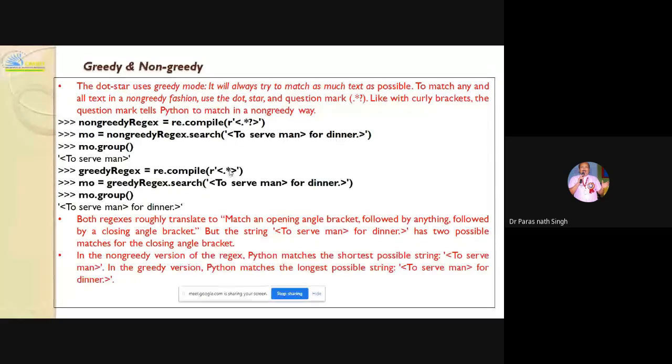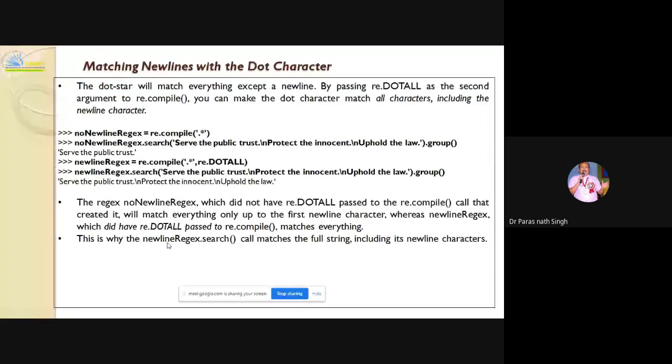So here you have given any of the preceding characters coming here, and a question mark there. Both regexes roughly translate to match an opening angle bracket, followed by anything, followed by a closing angle bracket. But the string "to serve man for dinner" has two possible matches for the closing angle bracket. And matching new line also with the dot character.